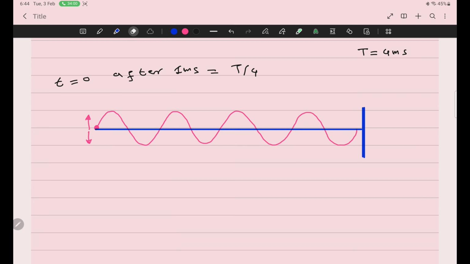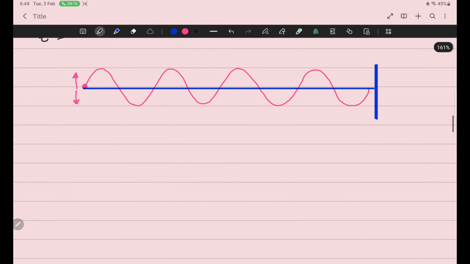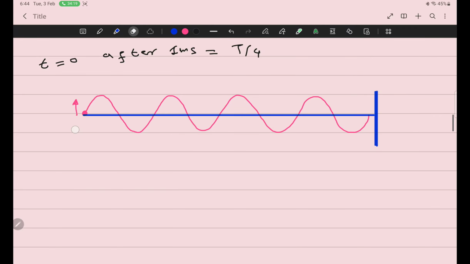We are given a wave pattern and we have to draw another wave pattern after 1 millisecond. What will be the pattern? I am going to explain with a rule. What is the rule? Consider this point is A, this point is B, C, D, E, F, G, H, I.